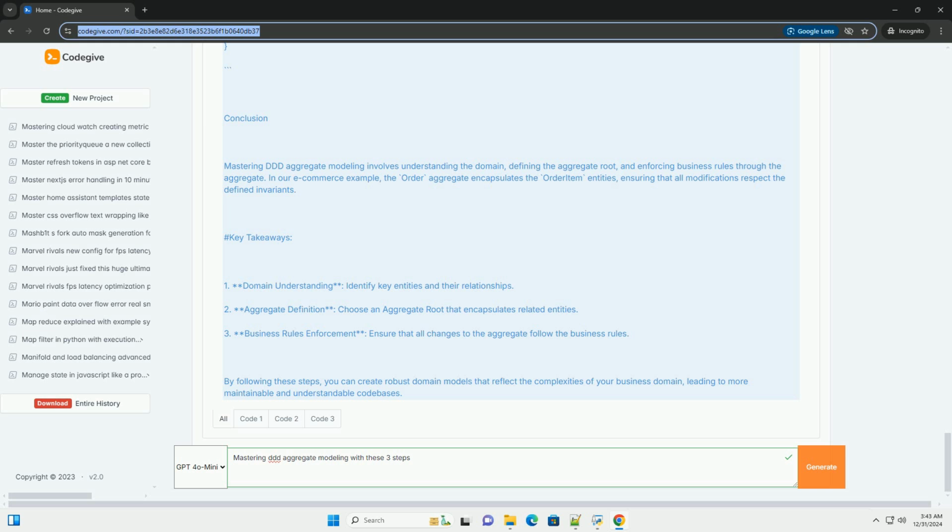By following these steps, you can create robust domain models that reflect the complexities of your business domain, leading to more maintainable and understandable code bases.